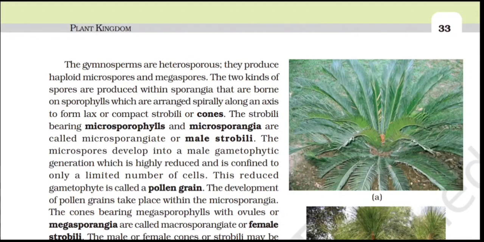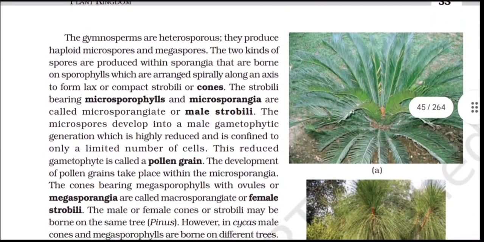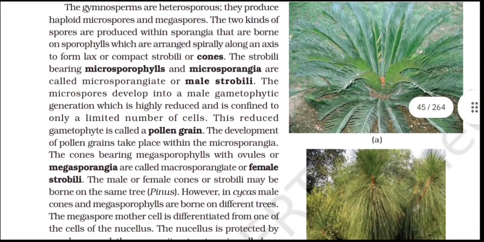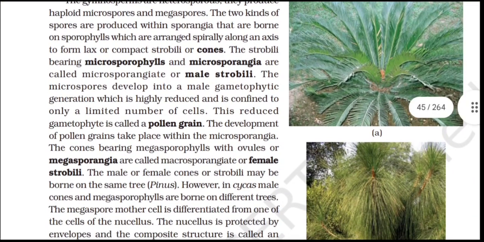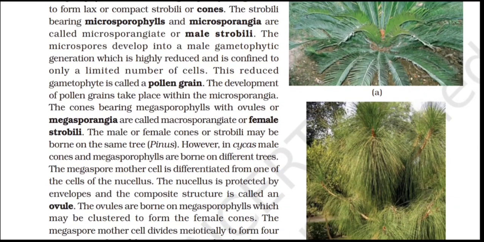The development of pollen grains takes place within the microsporangia. The cones bearing megasporophylls with ovules or megasporangia are called megasporangiate or female strobili. The male and female cones or strobili may be borne on the same tree, as in Pinus. However, in Cycas, male cones and megasporophylls are borne on different trees.